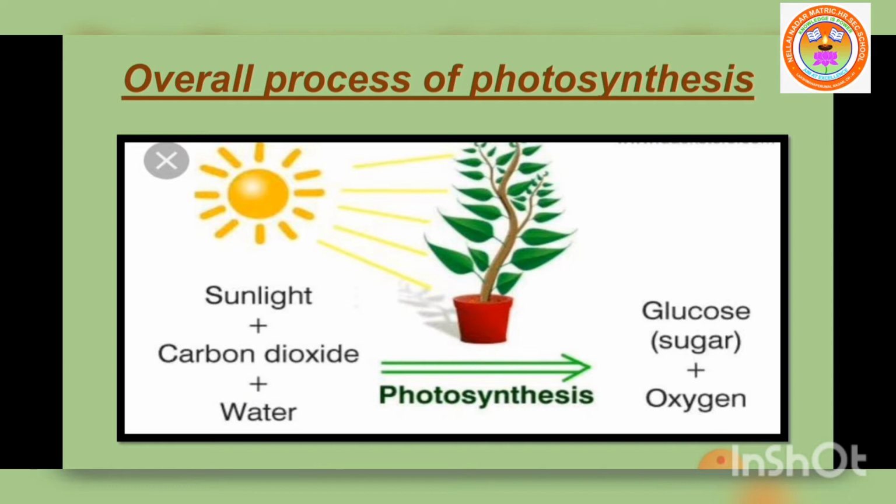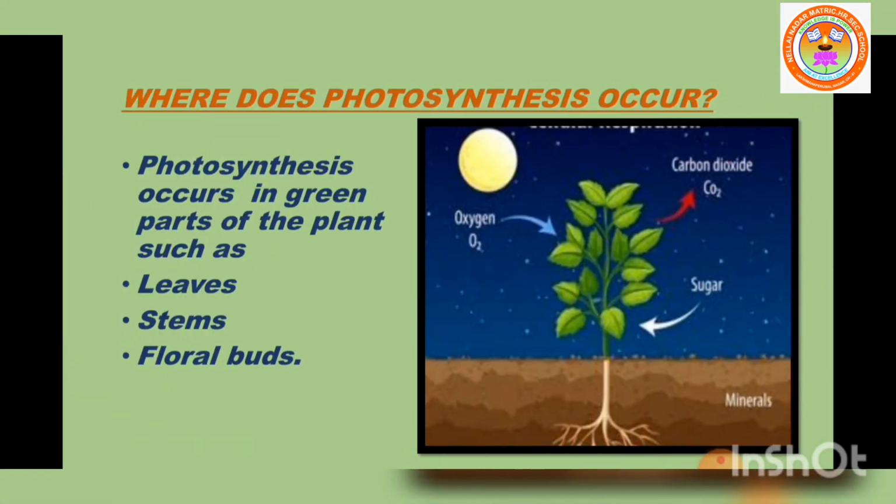So this is the overall process of photosynthesis. Where does photosynthesis occur? Photosynthesis occurs in green parts of the plant such as leaves, stems and floral buds.